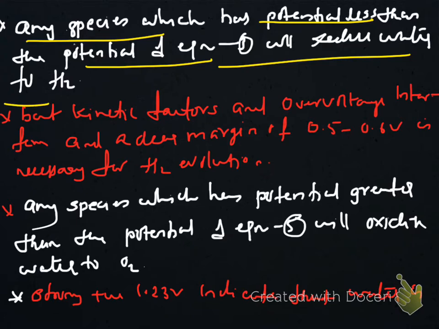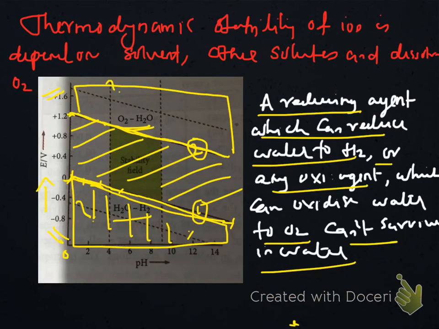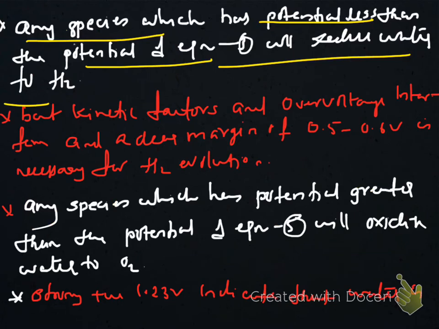But even if the theoretical value is this line, actually no evolution of hydrogen from water takes place at this potential. It actually happens at a higher potential, around 0.5 to 0.6 volt, due to kinetic factors and overvoltage.